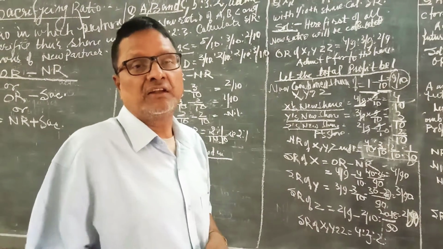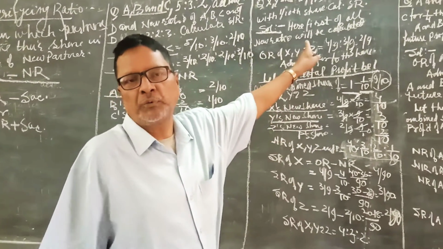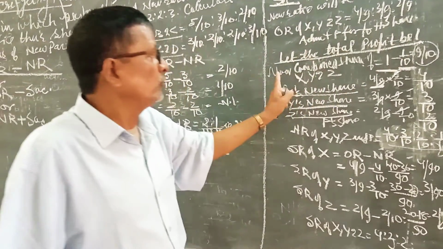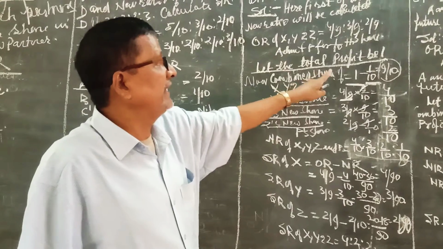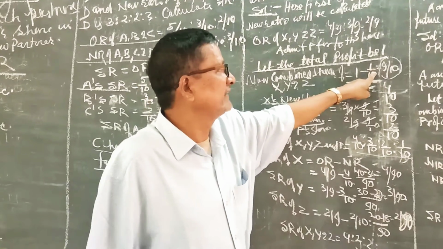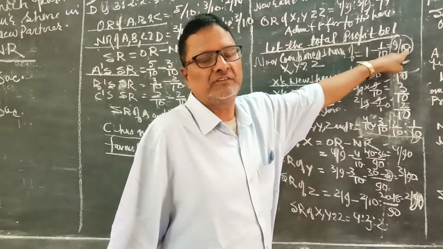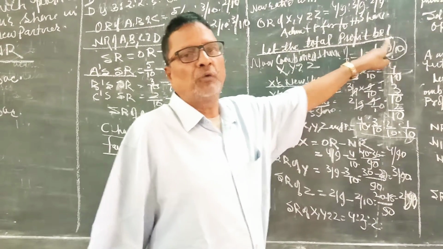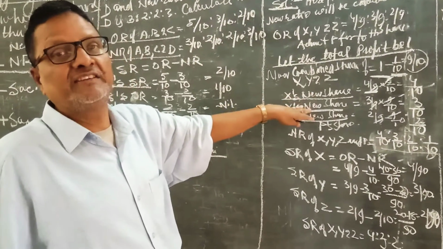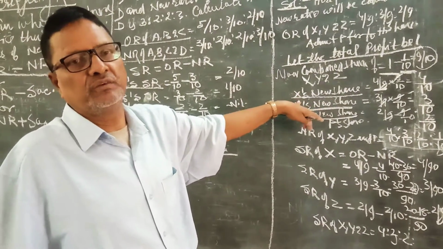So first of all, we have to calculate the new profit sharing ratio by assuming the total profit of the firm to be 1. Now the combined share in profit of X, Y and Z will be total profit minus new partner's share, that is P's share, 1 minus 1/10, that is 9/10. Now this combined share of X, Y, Z will be distributed between X, Y, Z in their old ratio, and the resultant will be the new ratio of X, Y and Z.